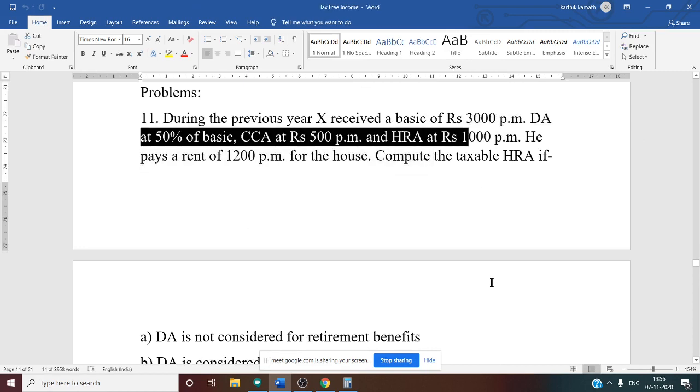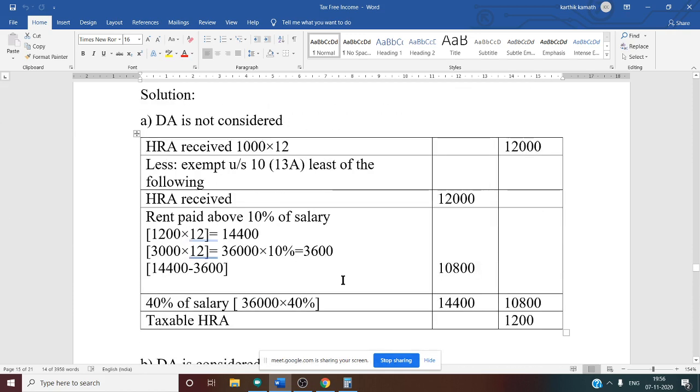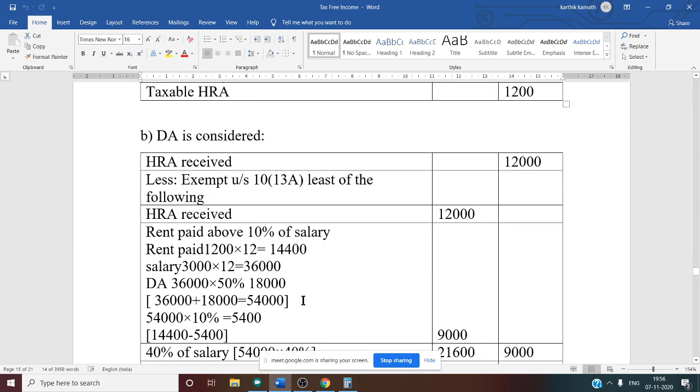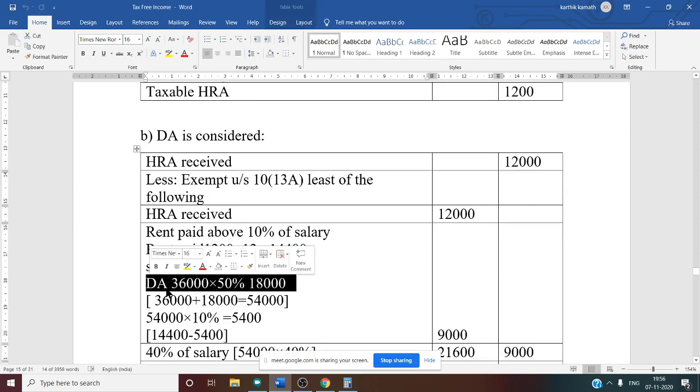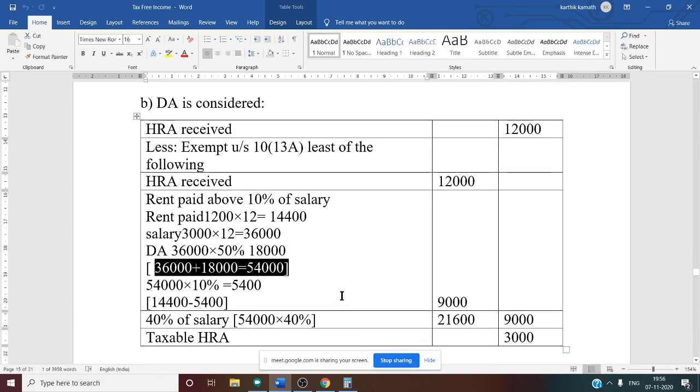So on that 36,000 for 12 months, we should take 50% as our DA. That is 36,000 into 50%, 18,000 is our DA. So total salary is basic plus DA for the second case: 36,000 plus 18,000, that is 54,000.